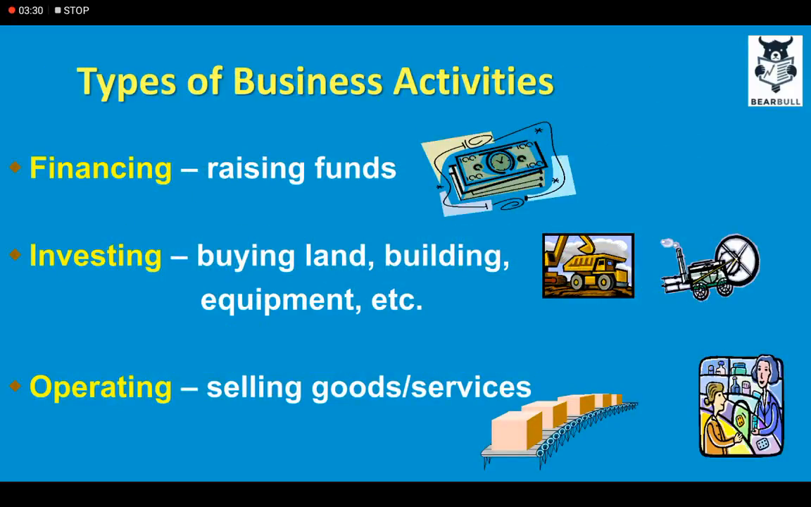So, types of business activities. What does a business mainly do? What are the core functions of a business? So the core functions of a business are financing, investing, and operating.